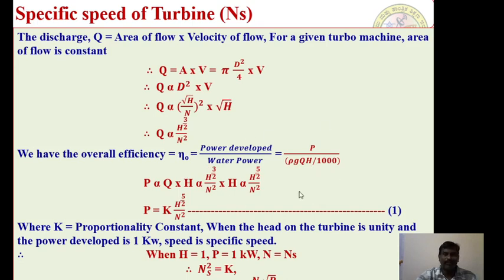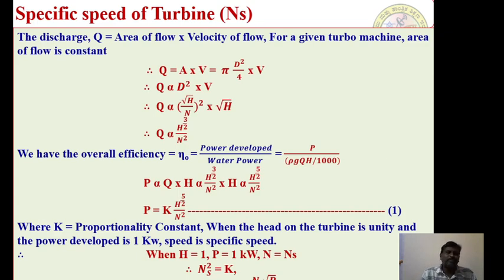Therefore, from this expression I can write P is directly proportional to the product of Q and H. We have already defined the expression for Q. Therefore, P is proportional to H to the power of 3 by 2 by N square into capital H, which is proportional to H to the power of 5 by 2 by N square. Therefore, P is equal to K into H to the power of 5 by 2 by N square. You call this equation 1.